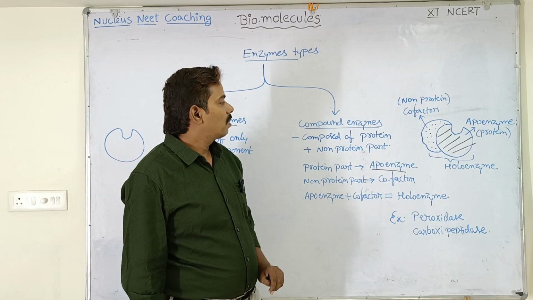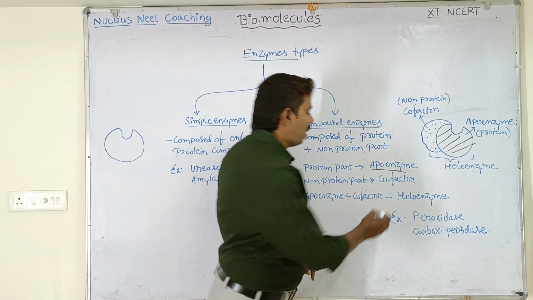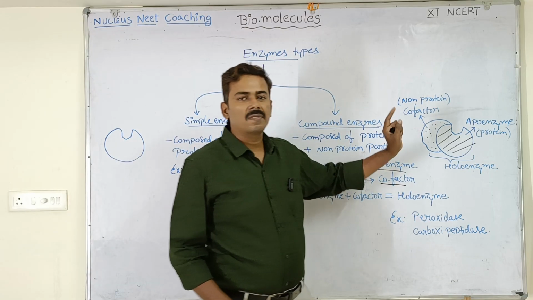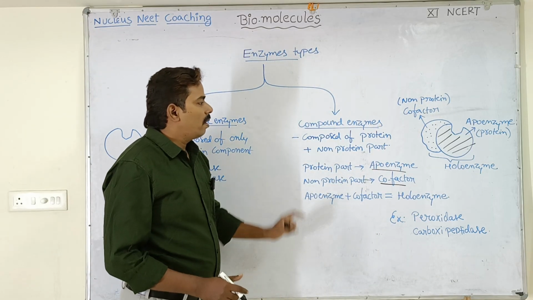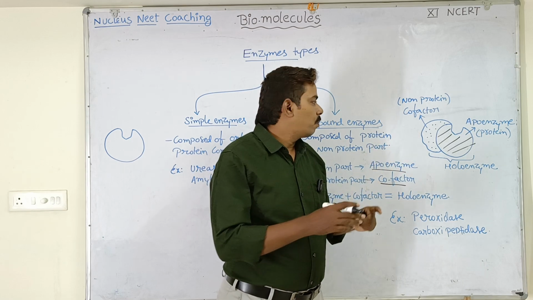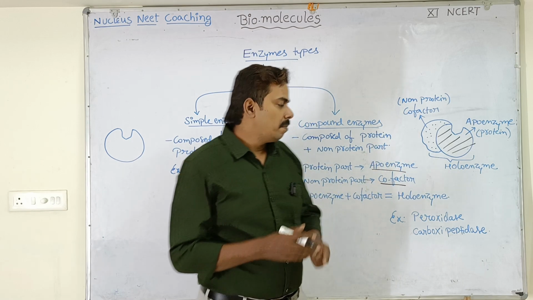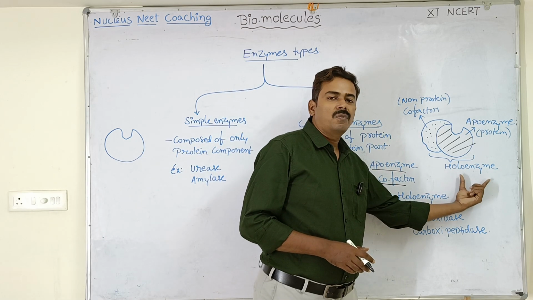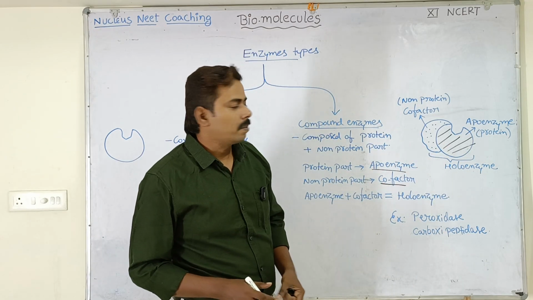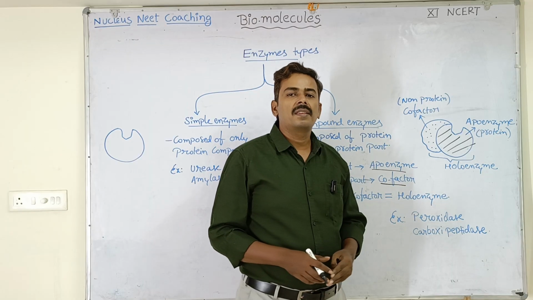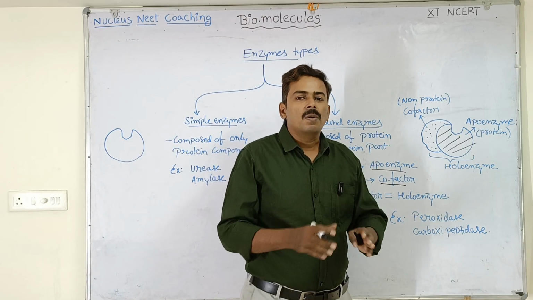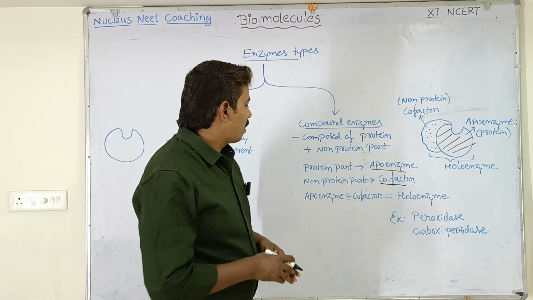Next, the non-protein part of a compound enzyme is called cofactor. You can see here, this dotted part is the cofactor, which is a non-protein part. When the non-protein part, that is cofactor, associates with the protein component, that is apoenzyme, then a holoenzyme is formed. The holoenzyme is able to carry out the catalytic function. Suppose if cofactor is not available, then apoenzyme alone cannot catalyze the chemical reaction.